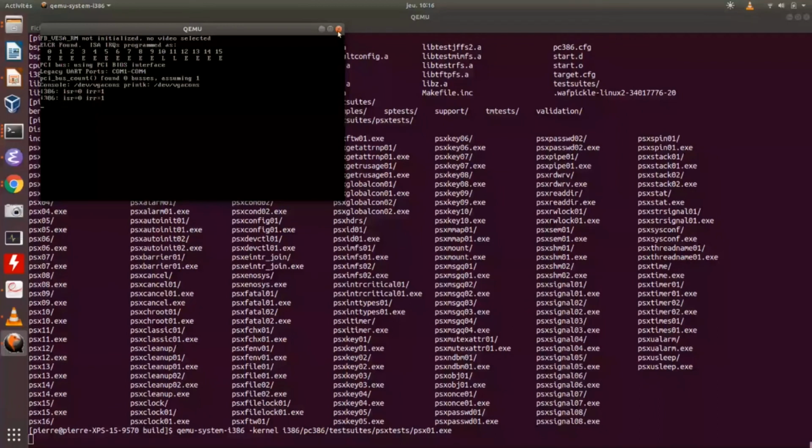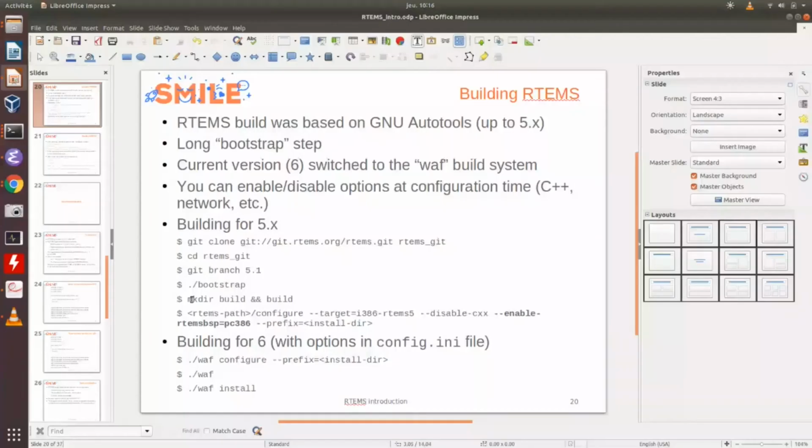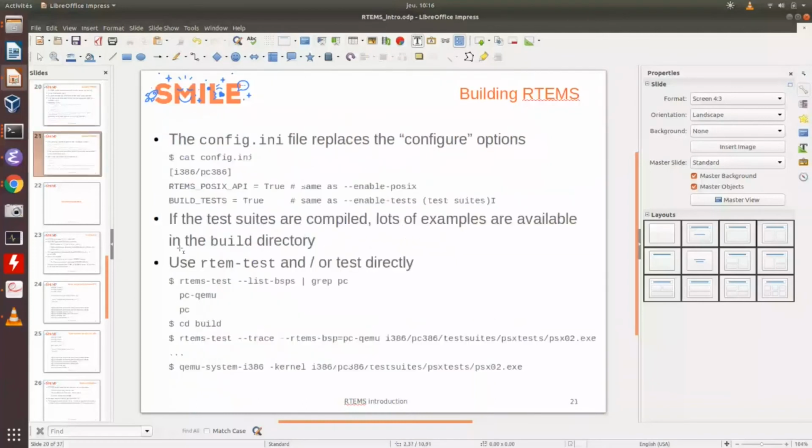And as I said before, you can use rtems-test. I will copy and paste the command. rtems-test --trace, etc., etc. It spawns the same command, but in text mode, and you will get a report at the end. So the test has passed.